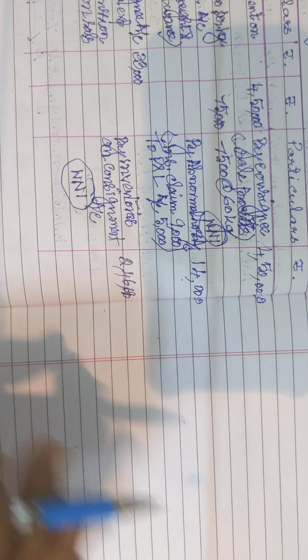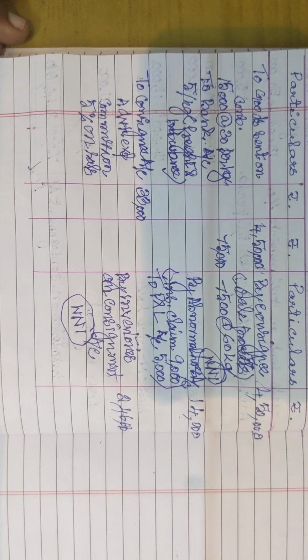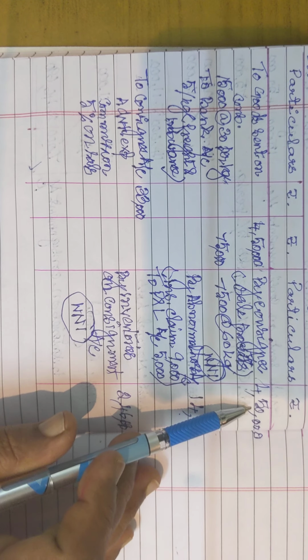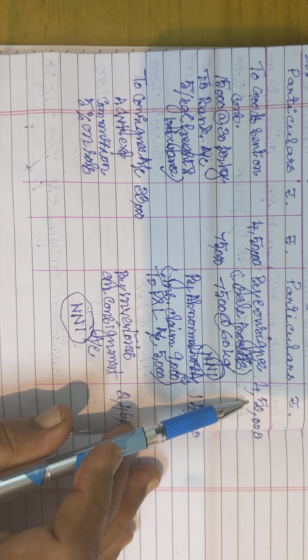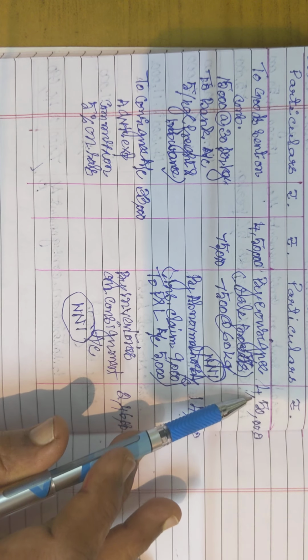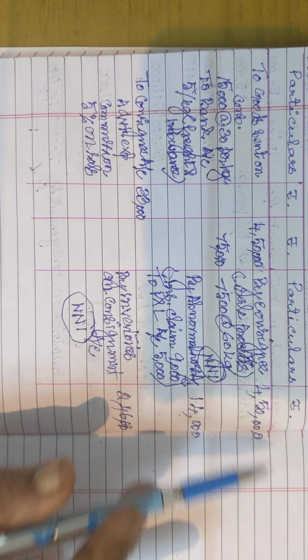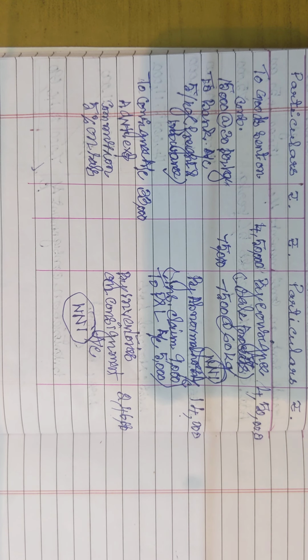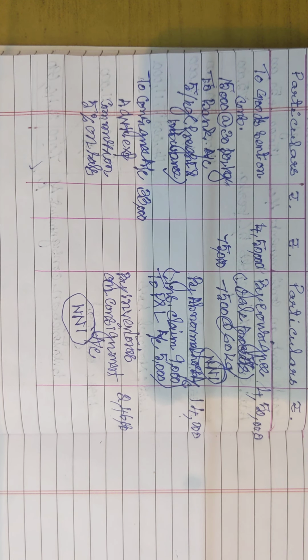So now we are very comfortable. We can give the commission. Very simple. Commission is on sales. Okay, my dear girls and boys, it's very simple. 4,50,000. I have to pay 5% on 4,50,000. What is 4,50,000 multiplied by 5%?